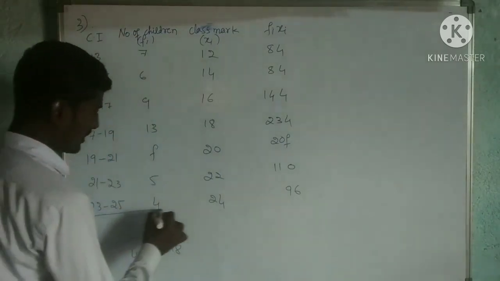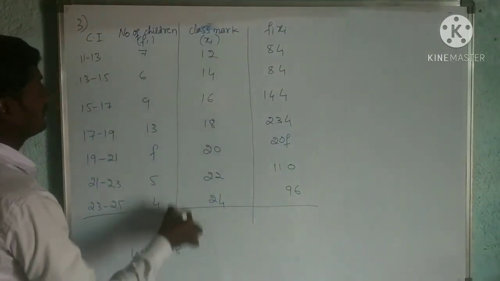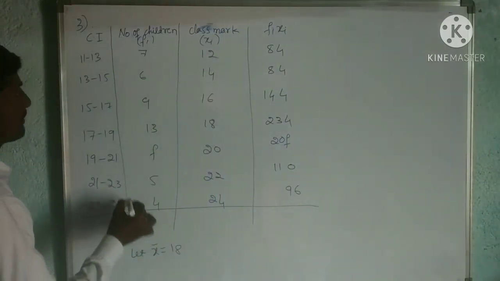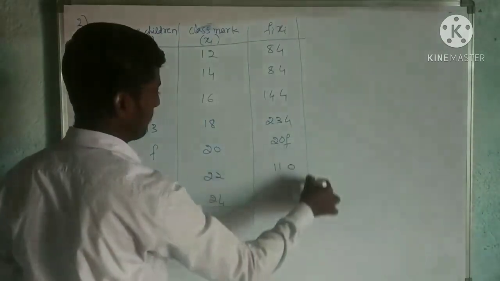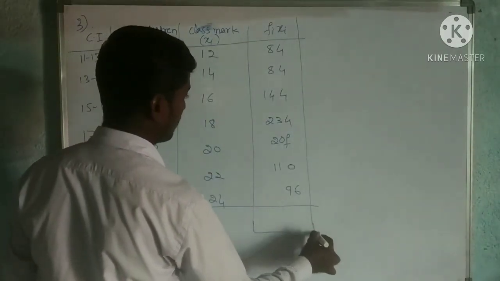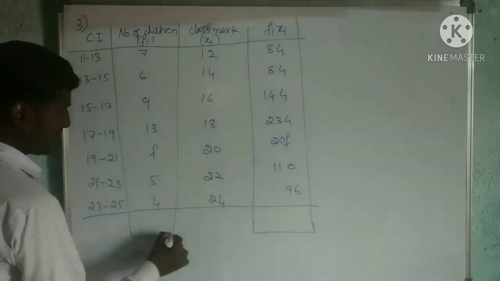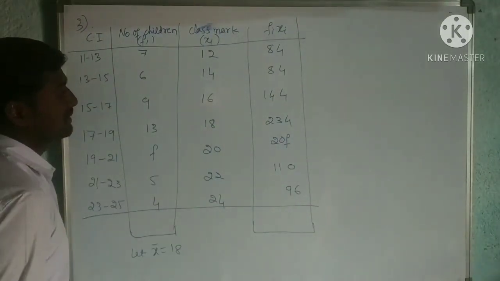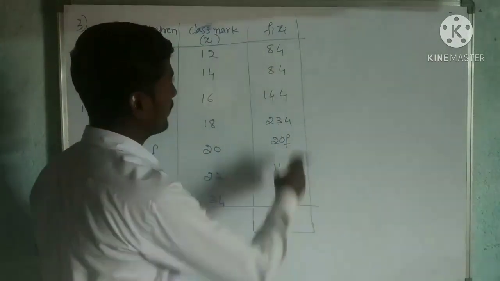So first we draw the table. We need Fi Xi sum, and the sum of Fi we need it. Now let us add this first. 84.